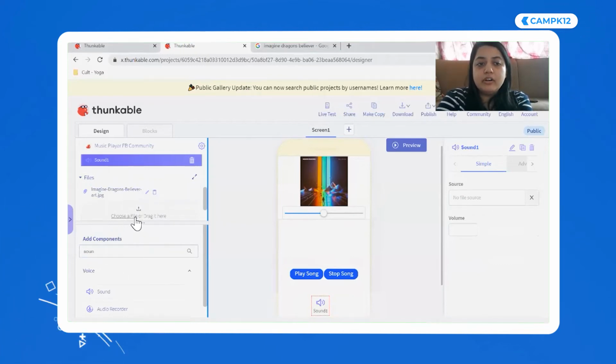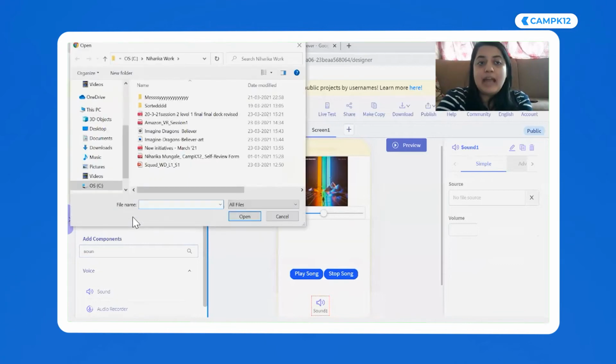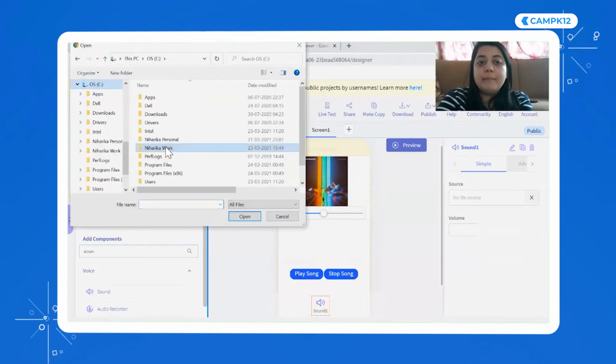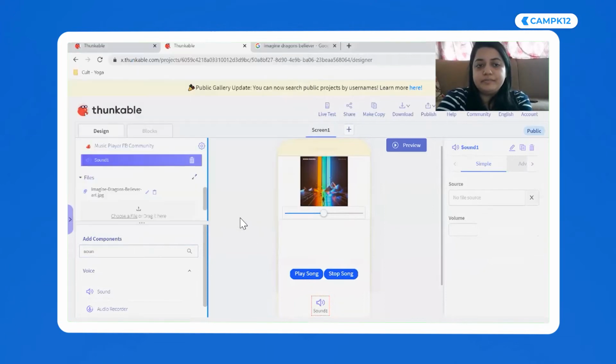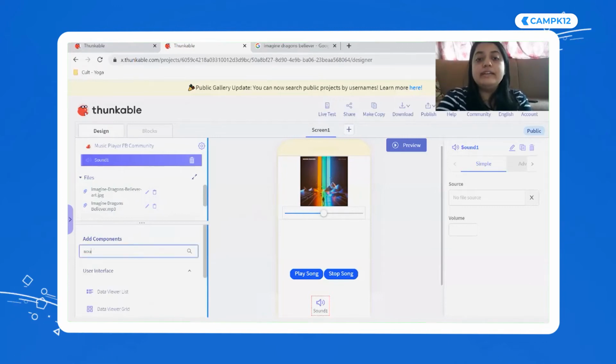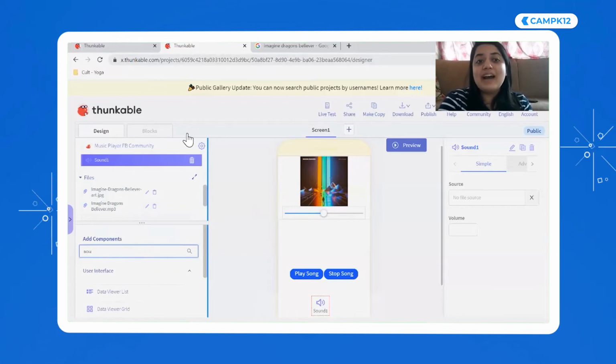So I'm going to click on choose a file and I'm going to upload my Believer music file over here. Okay, so it takes 2 minutes. Yeah, so now I have a music file as well. Okay, so guys, it's very easy. Here, search for sound, drag and drop it over here, and then upload the music file for Believer over here. Cool. I'm going to again give you guys 2 minutes to complete it, and then we'll learn how to play this thing.